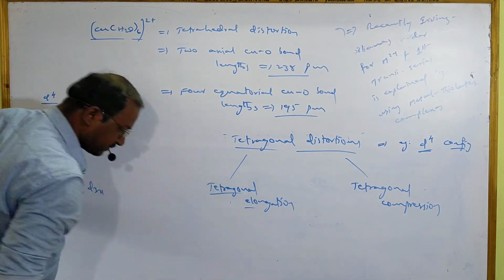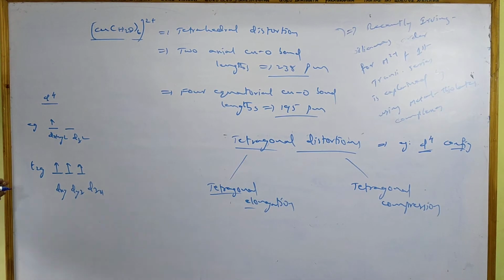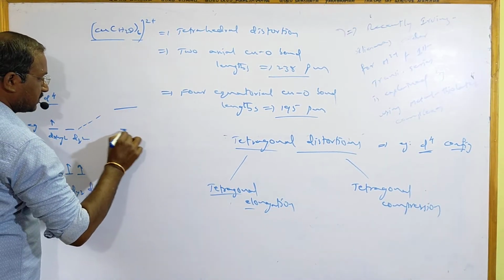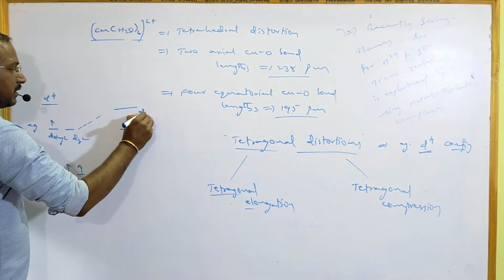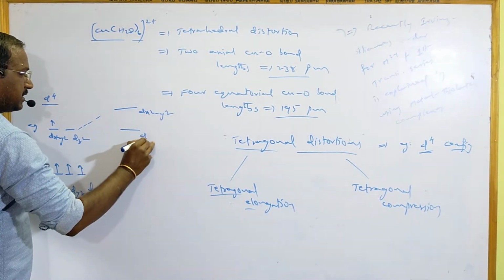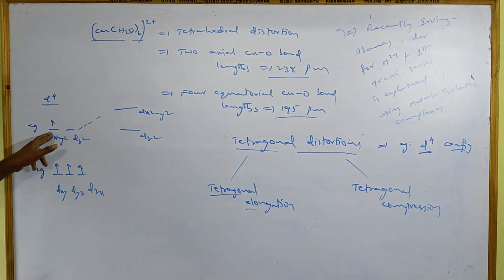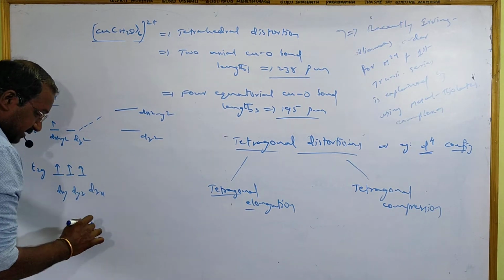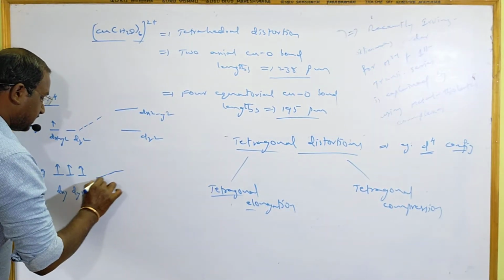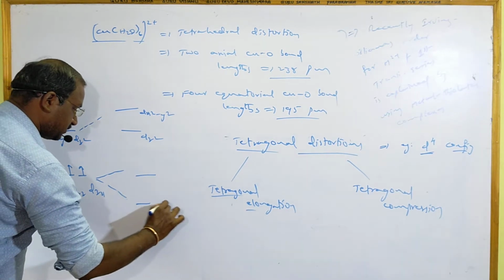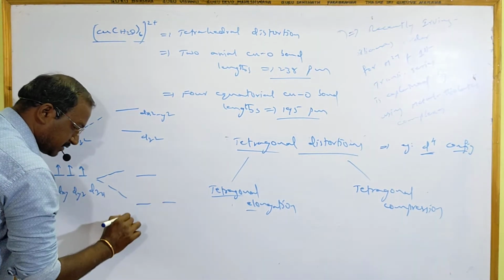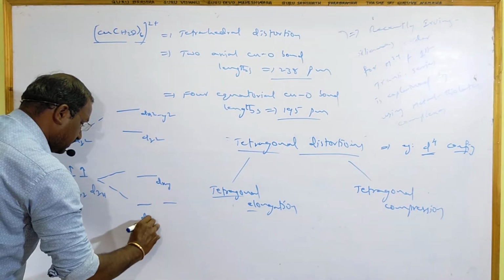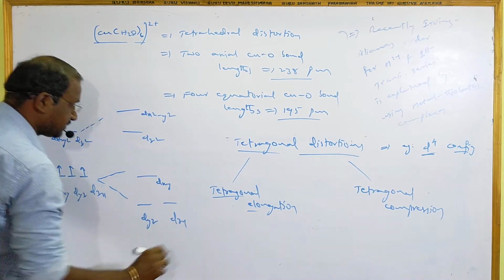The eg further splits into 2 orbitals, dx2-y2 and dz2, like this distortion. These are degenerate orbitals, no? Both of these are degenerate because they have the same energy. The same case here also, degeneracy takes place. Further splitting: dx2-y2 has more energy, so automatically the others are lower, dxy, dyz, dzx.